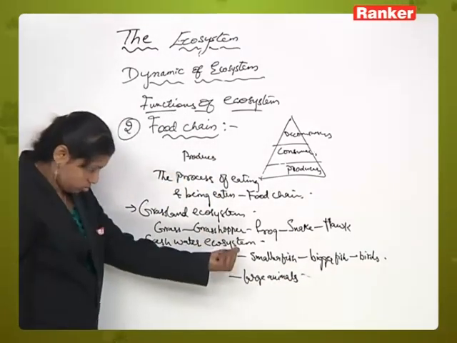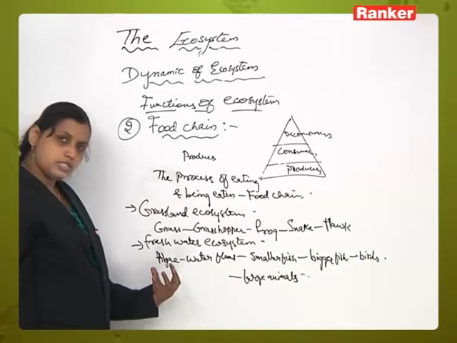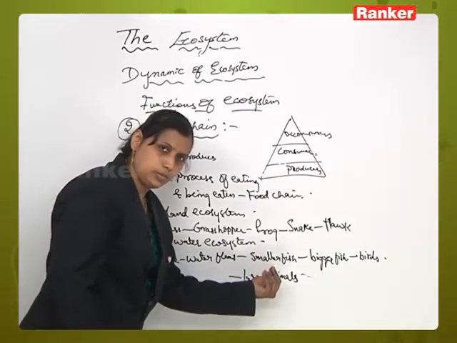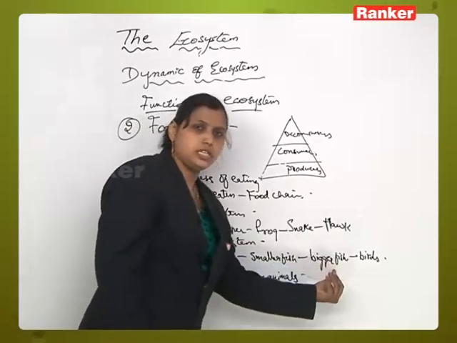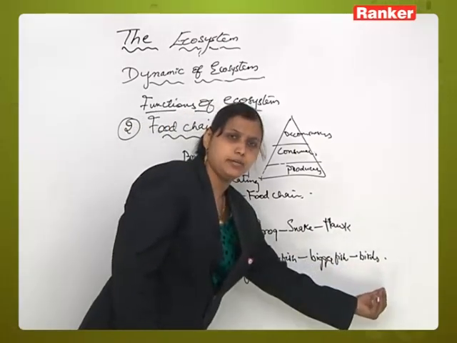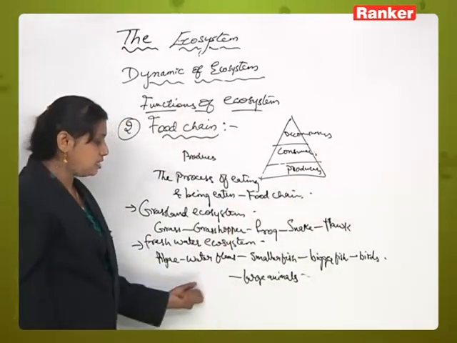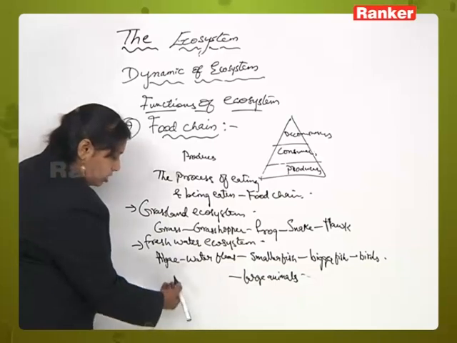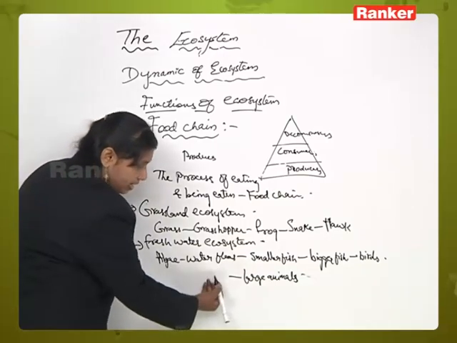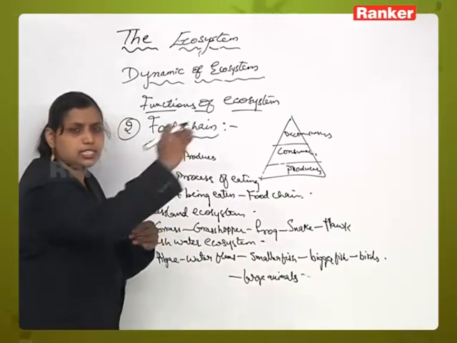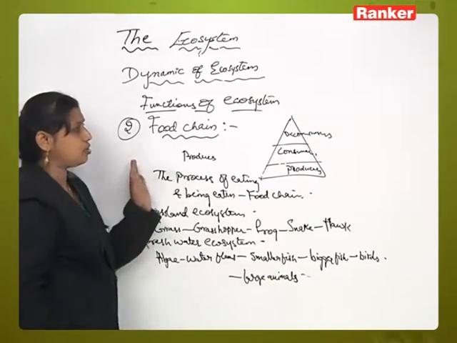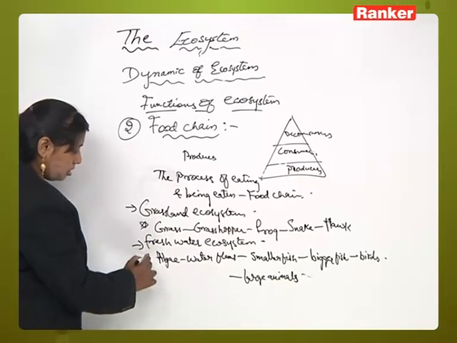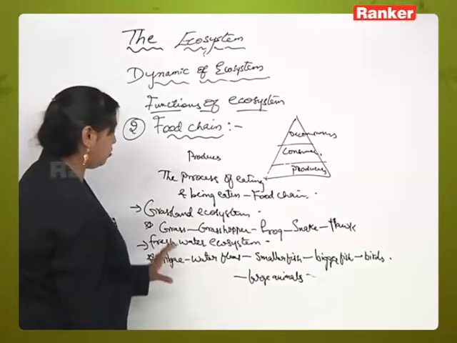In a freshwater ecosystem also, in water you will see some algae, algae will be eaten by some water fleas, these water fleas will be eaten by smaller fish, this smaller fish is eaten by bigger fish, bigger fishes are eaten by birds, and ultimately this bird is eaten by large animals, right? So see here, the process of eating and being eaten by the larger animal, that process is called a food chain. Hope you get this. These examples may be coming for your multiple choice, right?